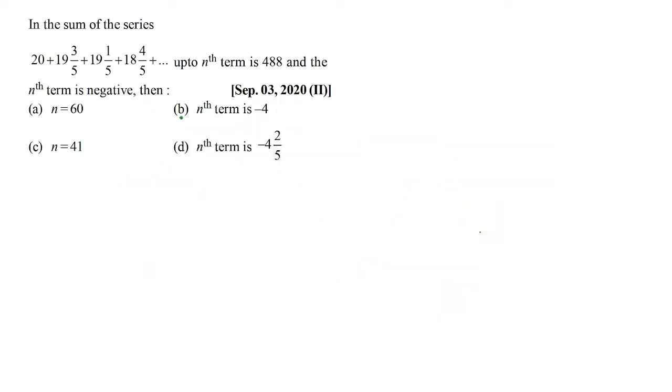So as I was saying, the questions are going to become a bit better. Anyway, let's keep rolling. I'm sure many of you would have been able to think how you would proceed for this question. Here the first term is 20 and if you note carefully, the common difference is minus 2 by 5. Second term minus first term is minus 2 by 5. Third term minus second term is minus 2 by 5 and likewise.